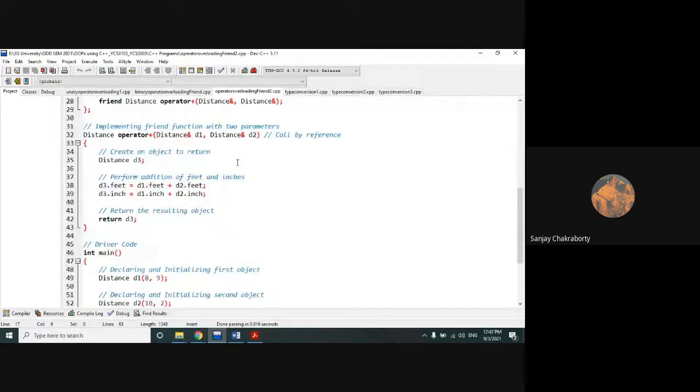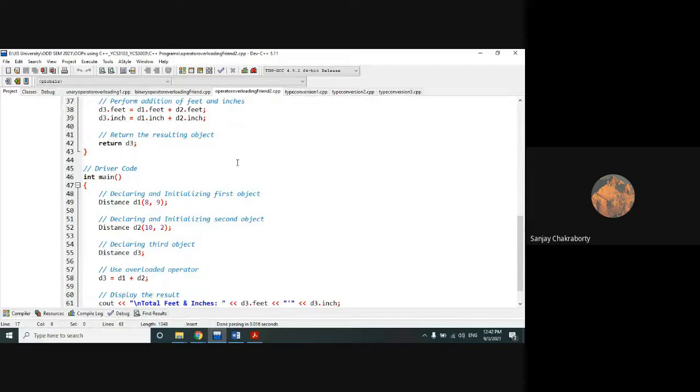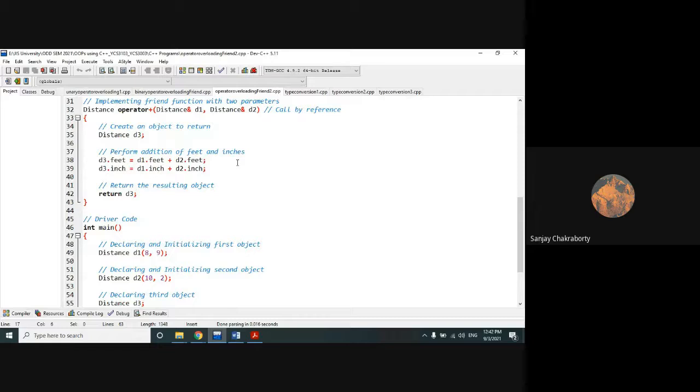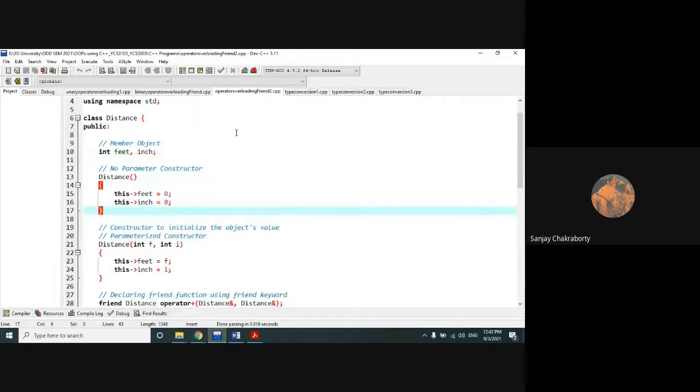Now, in this program, I have shown one simple new thing, that is the use of the this keyword in C++. In future, you will learn these things explicitly after 2 or 3 classes, when I cover inheritance and polymorphism. Then I will discuss the this keyword in more detail. But right now, just remember that the this keyword is used to represent the current object. Try to understand very carefully.